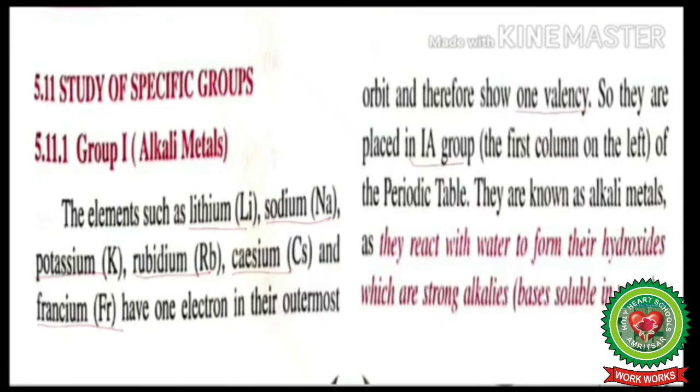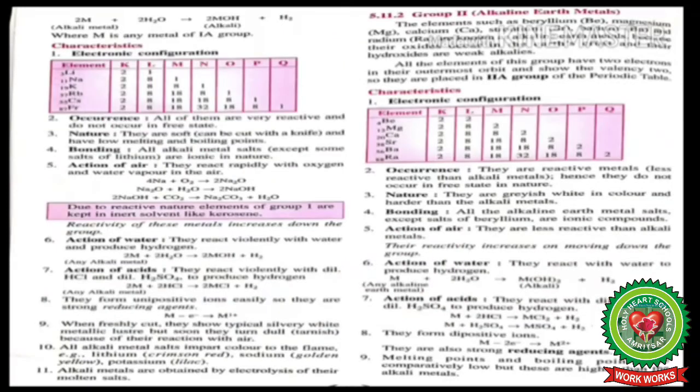So they are placed in 1A group, the first column on the left of the periodic table. They are known as alkali metals as they react with water to form their hydroxides, which are strong alkalis, that is bases soluble in water.